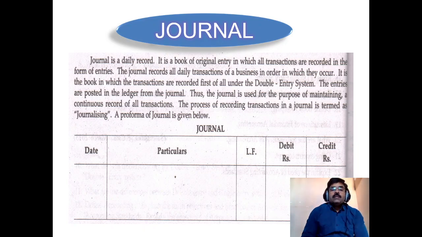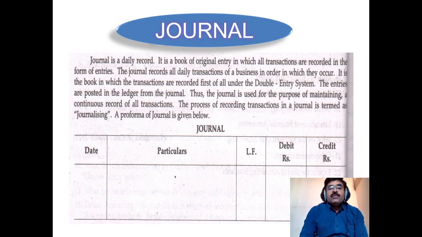So journal is a daily record of business transactions. It is a book of original entry in which all transactions are recorded in the form of entries. That is called journal entry. Any business transaction recorded in a journal is called a journal entry. The journal records all daily transactions of business in the order in which they occur, that is in chronological order, day by day, on daily basis. The transactions are recorded in this journal.